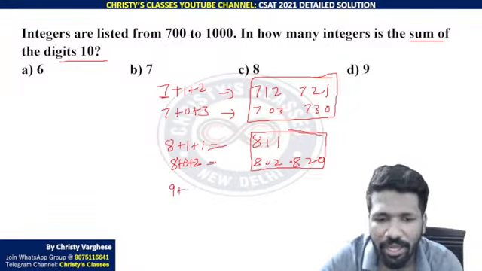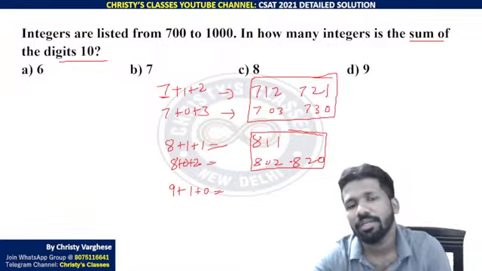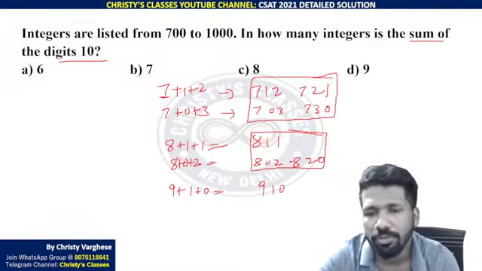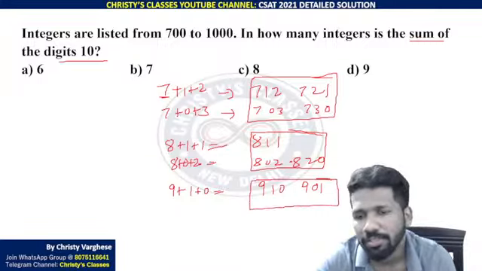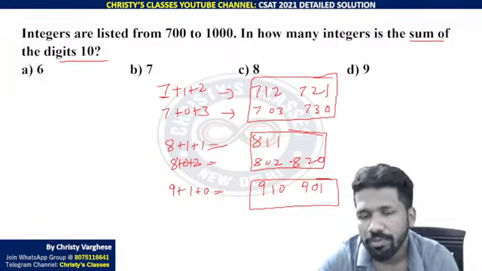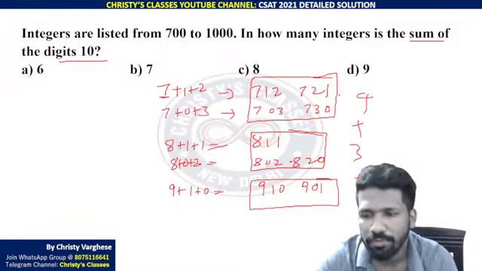Now 910 is okay. 9 plus 1 plus 0 is 10. That is 910, and 901 also. These are the two possibilities. Are you all understanding? Is there any other possibility other than this? No. 4 plus 3 plus 2, 7 plus 2, 9 possibilities. So 9 is the answer.